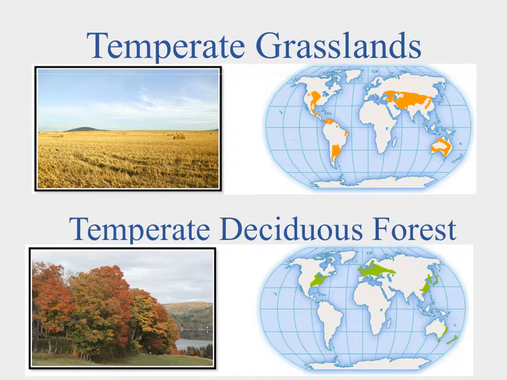Moving on a little further, we get to our temperate grasslands, and we'll see those, like I said, in the Midwest of America here. We also see it down here in Argentina. We'll see it around in Australia, and then over here we see it in Asia as well. And the grasslands are very fertile regions. These are where you have a lot of fertile soil because the grass grows, it dies, it breaks down, it returns the nutrients to the soil, and it just makes this really good soil for us. And this is where we could actually produce the food that we would need for the species to feed the entire world. We could do that just using the grasslands.